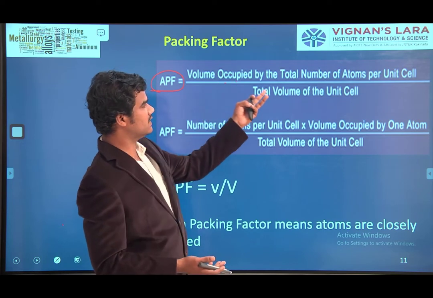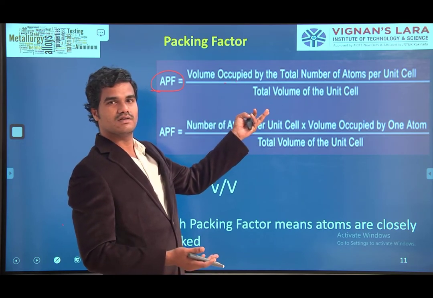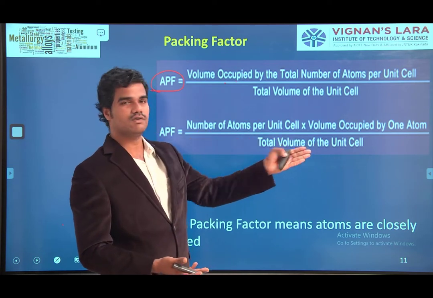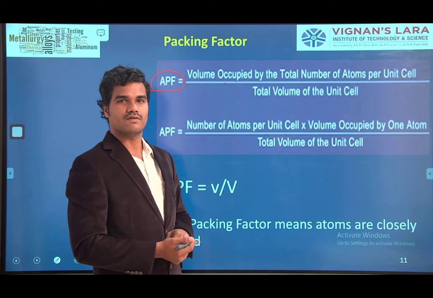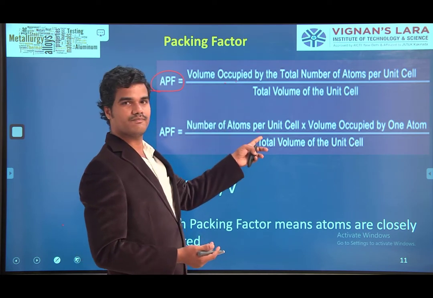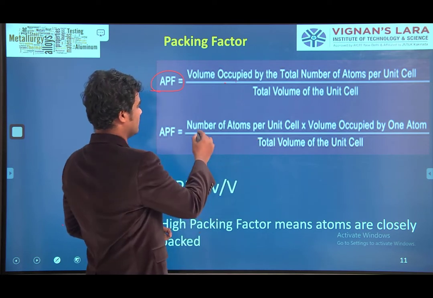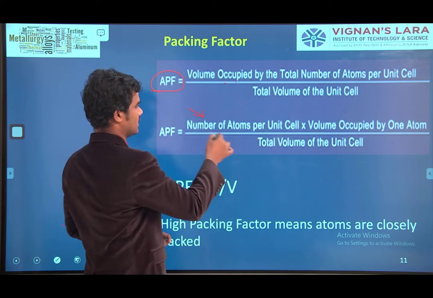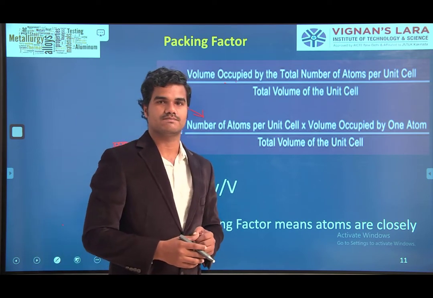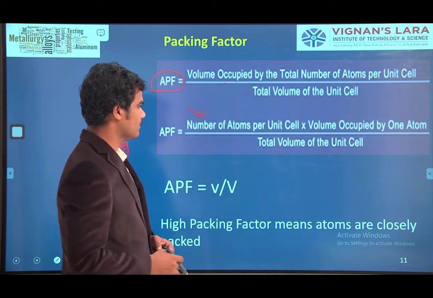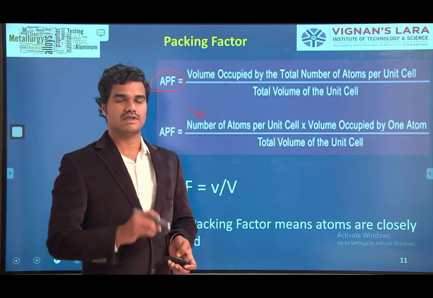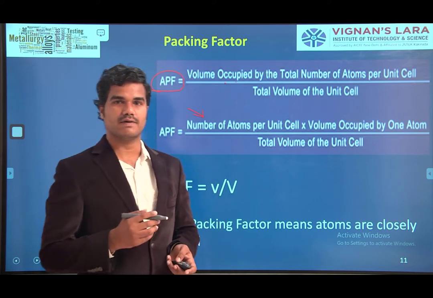The volume occupied by the total number of atoms per unit cell is nothing but number of atoms per unit cell into volume occupied by one atom. For our easy purpose, we use this one: number of atoms per unit cell into volume occupied by one atom by total volume of the unit cell. That is the definition of atomic packing factor.